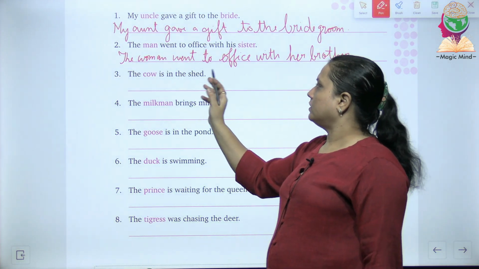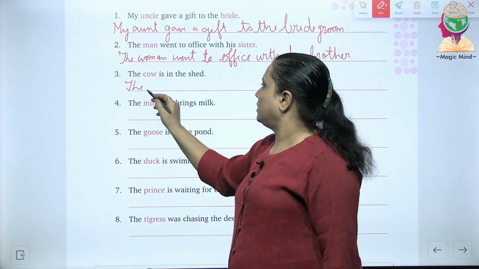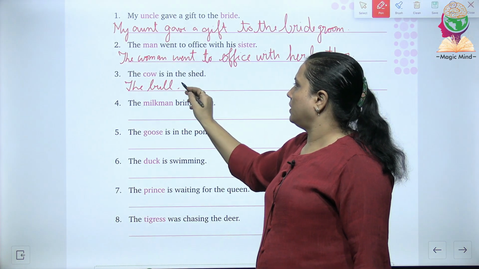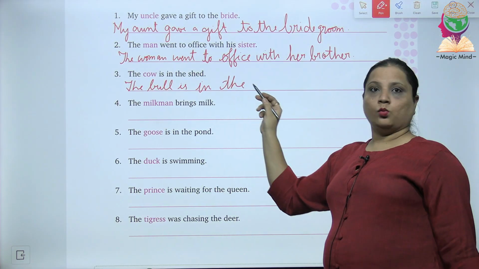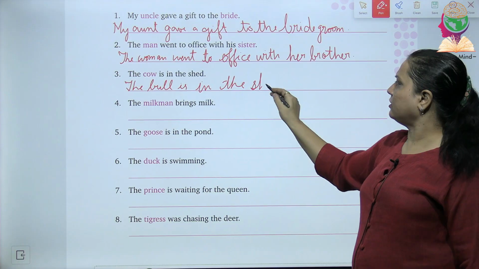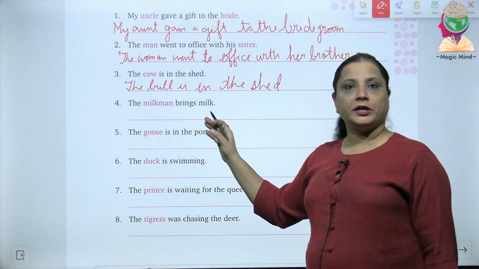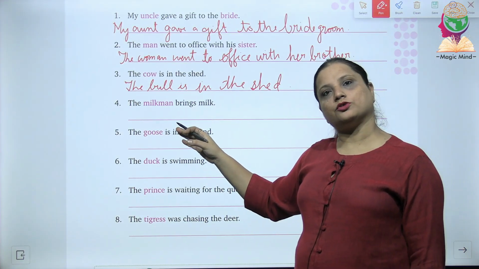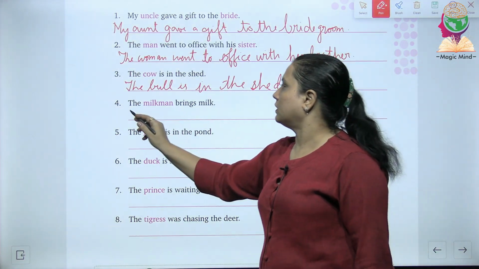The cow is in the shed. The bull is in the shed. S-H-E-D, shed. The milkman brings milk, and this sentence will change into the milkmaid brings milk.